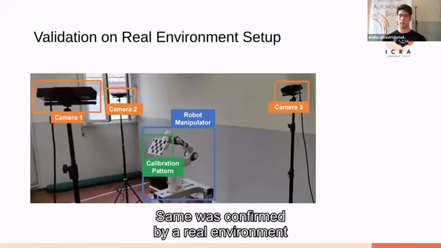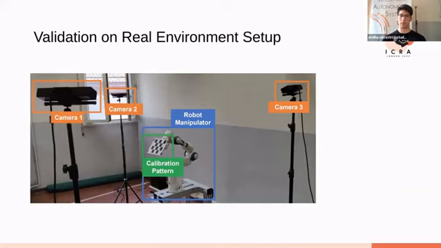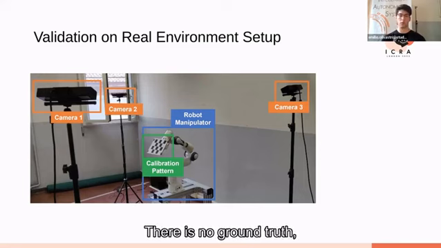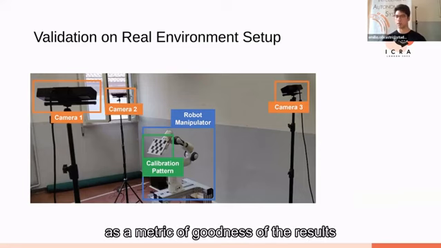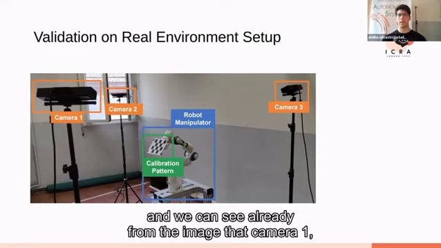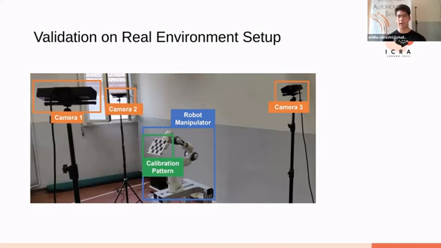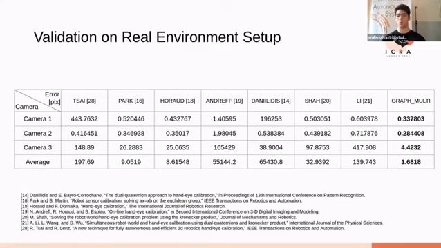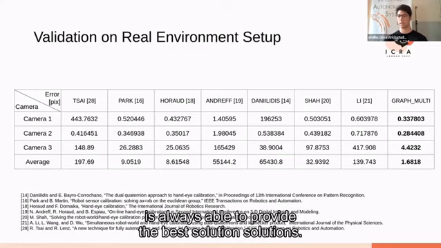The same was confirmed by a real environment experiment that we did in our laboratory. There is no ground truth, so we use the reprojection error as a metric of goodness of results. And we can see already from the image that camera 1 and camera 3 may be affected by the lighting conditions, and this can be seen through the results, where many methods do not converge for camera 1 and camera 3, while our method Graph Multi is always able to provide the best solutions.